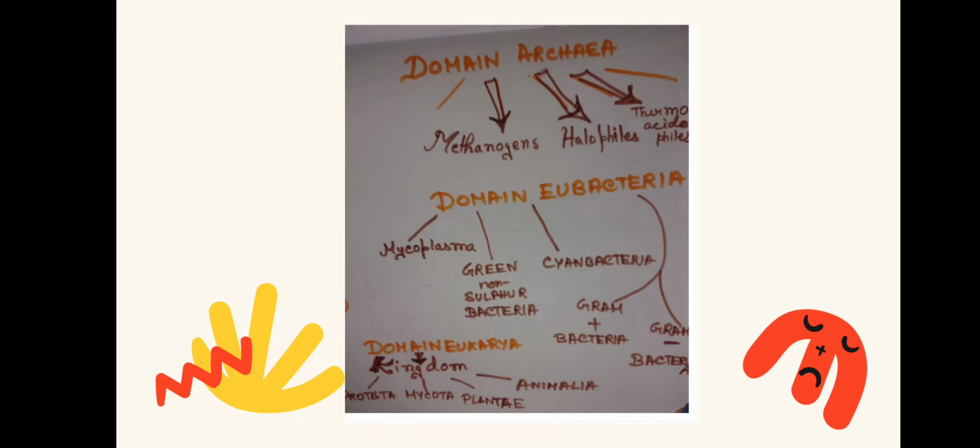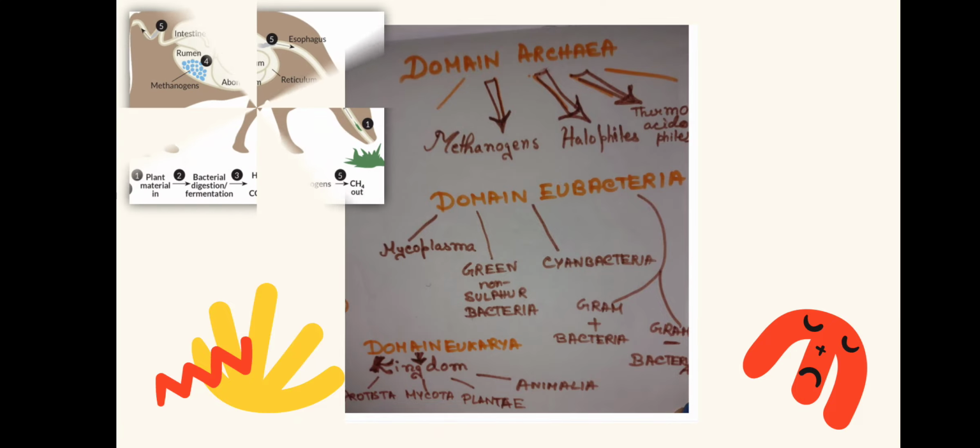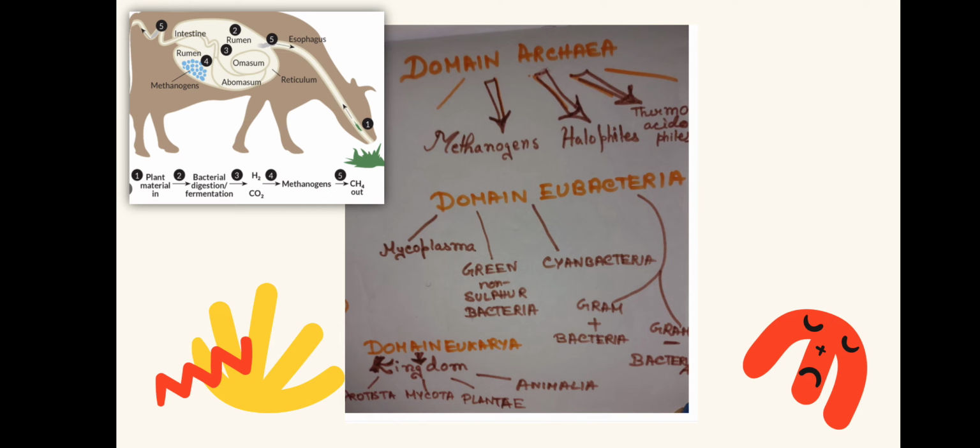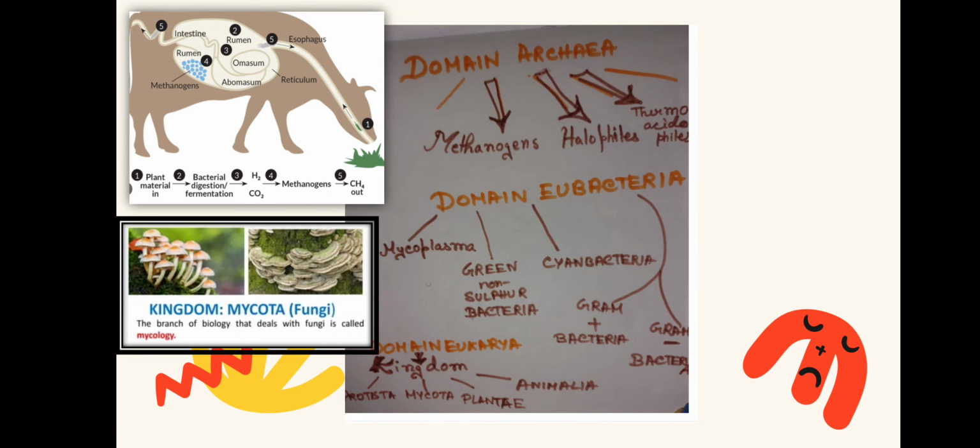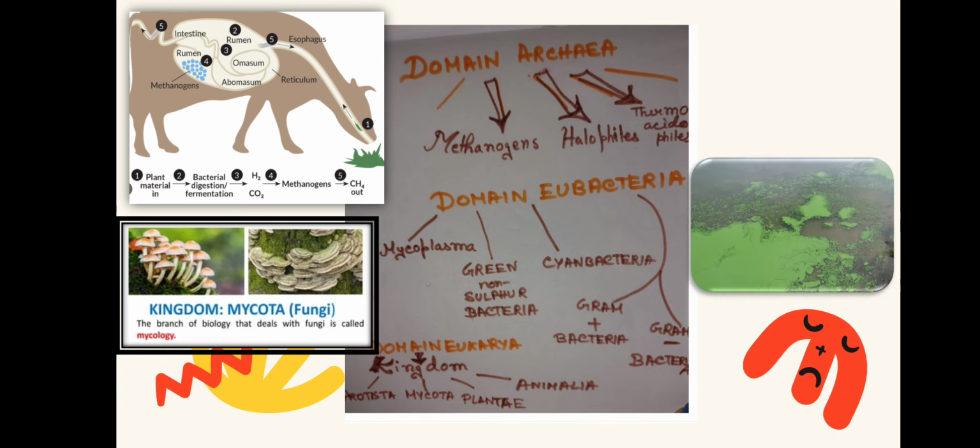Let's see a few examples which will help with learning. Domain Archaea has methanogens, halophiles, and thermoacidophiles, which love saline environments and acidic environments, and some help in digestion in cows, the methanogens. Then comes the kingdom Mycota, the fungi kingdom, which is from the domain Eukarya, along with kingdoms Protista, Plantae, and Animalia. The branch of biology that deals with fungi is also called mycology. So that's the domain of Eukarya.